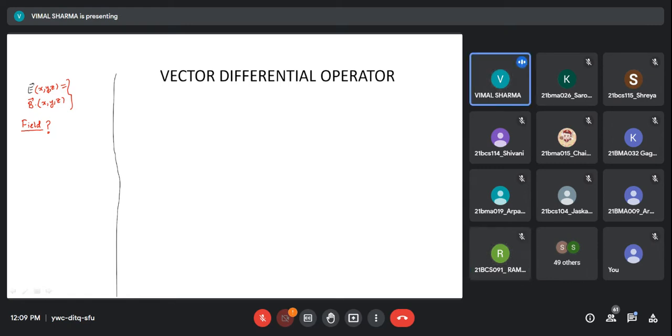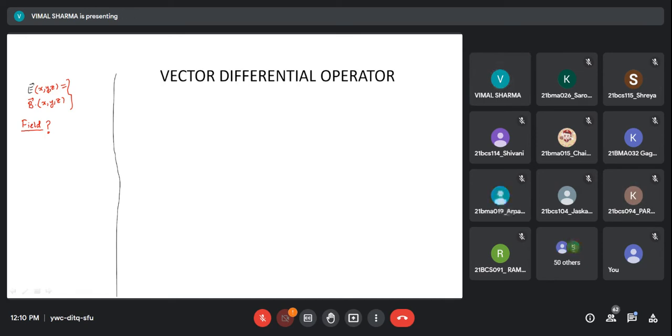Yes. I'm saying field. I'm not saying electric field. I'm not saying magnetic field. I'm not asking you what is gravitational field, neither what is temperature field or potential field. Keeping everything aside, I'm just interested in knowing what we mean by a field. Area. Sir, a fixed area.